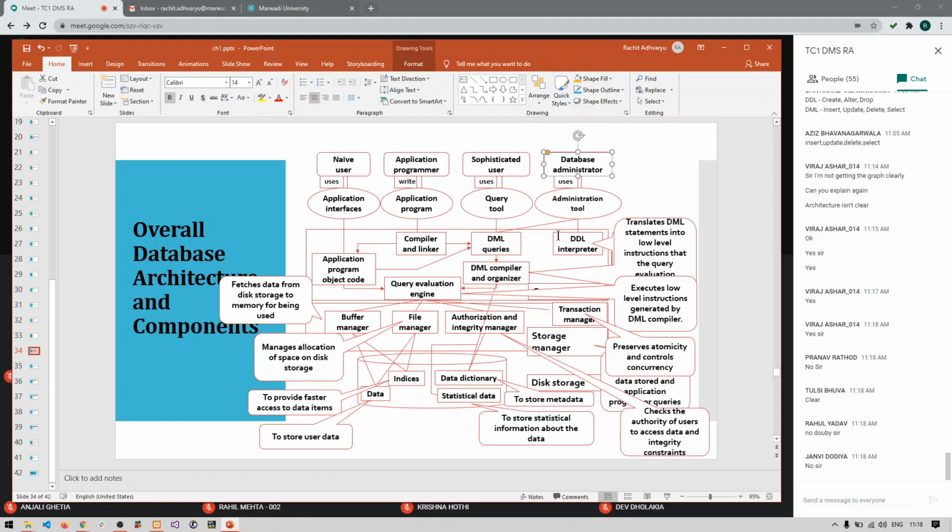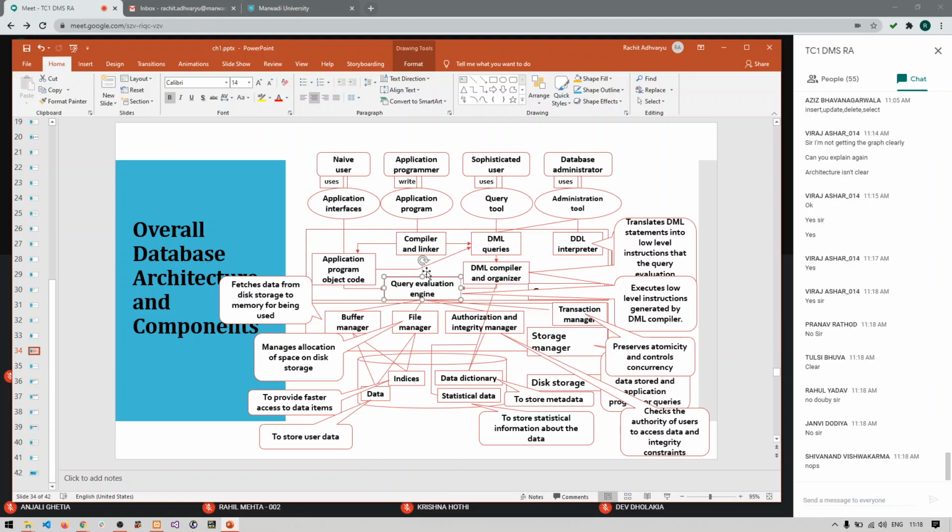Okay, so what this query processor does now: all the requests are given to the query processor, and that query processor has a query evaluation engine, right? This query evaluation engine takes all the requests available from all the types of users. So the query evaluation engine gets all the requests of each type of work from the users. So the query processor has a particular component called the query evaluation engine, which is taking the requests of all the users.